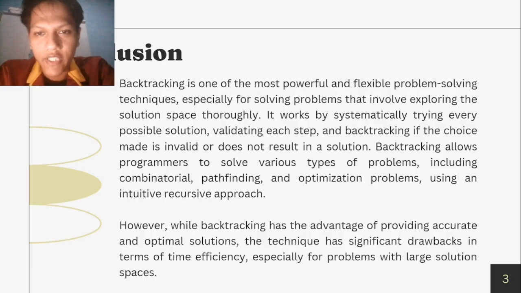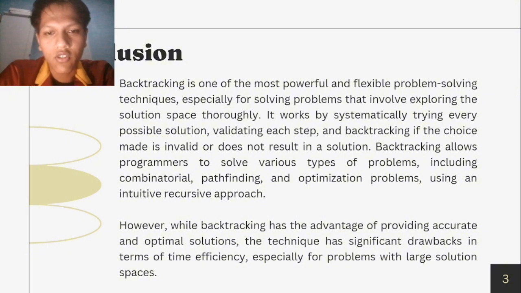Conclusion. Backtracking is one of the most powerful and flexible problem-solving techniques, especially for solving problems that involve exploring the solution space extensively. It works by systematically trying every possible solution, validating each step, and backtracking if the choice made is invalid or does not result in a solution.